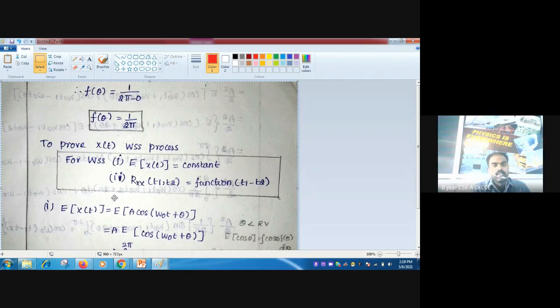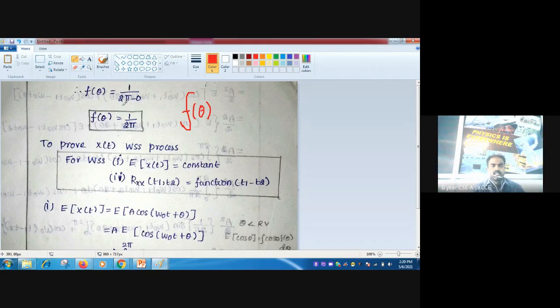So how to find the function? How to find the function f of x, or here f of theta, right? This is f of theta. Do you know the formula? f of theta is equal to 1 by b minus a. What is b? 2 pi. What is a? 0. So 1 by 2 pi minus 0. That is 1 by 2 pi. So we have found f of theta.